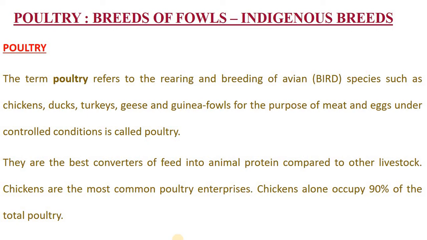Second part is the layers. The third part is the dual variety. Dual variety refers to rearing for both the meat purpose and the egg purpose. So there are dual varieties. So three parts are there in the poultry.